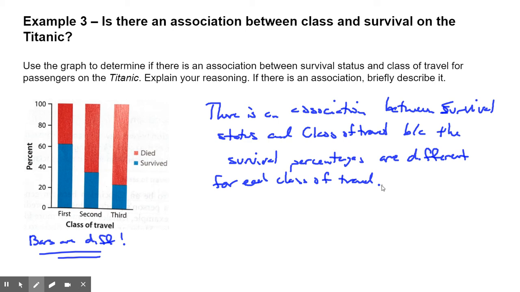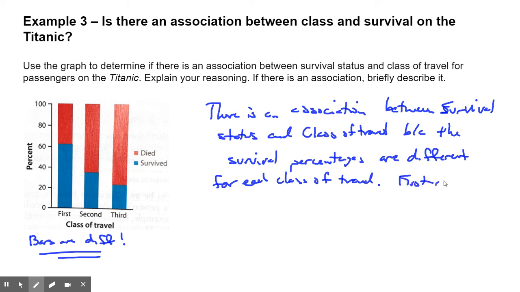So that's sort of your generic statement, right? There is an association. If there wasn't an association, you'd say there is no association between survival status and class of travel, because the survival percentages are the same for each class of travel. And then you wouldn't describe anything else. But now, because of the association, we're going to describe, and you're just going to make a generic comment about the results. So this is what I'm going to say.